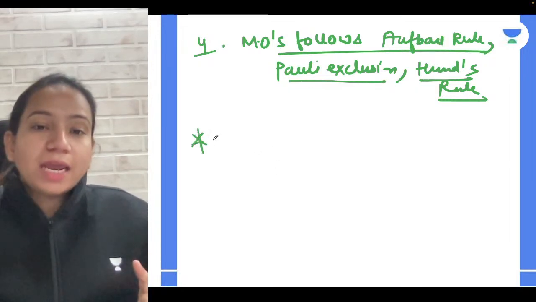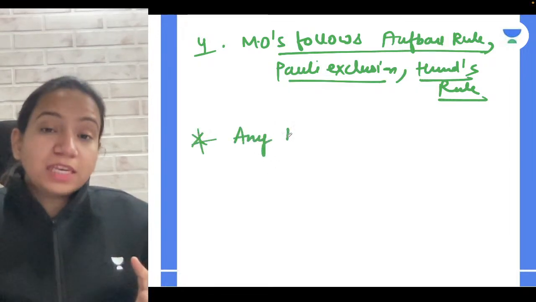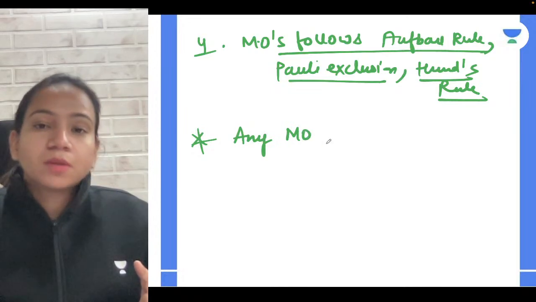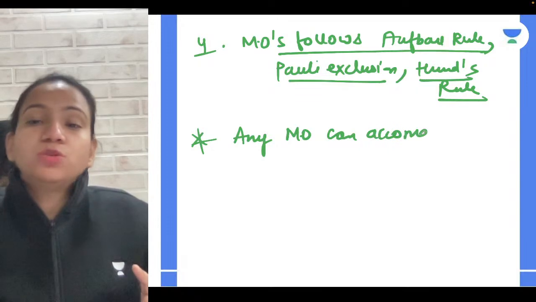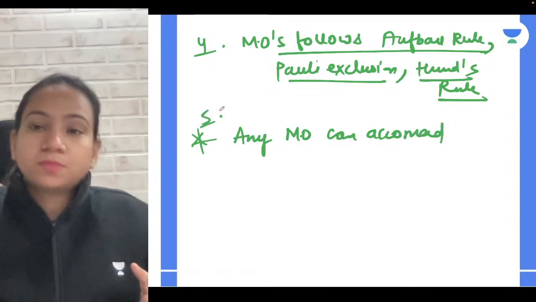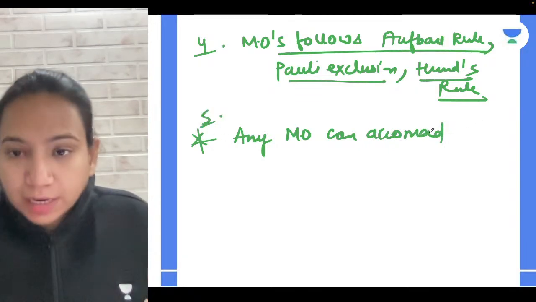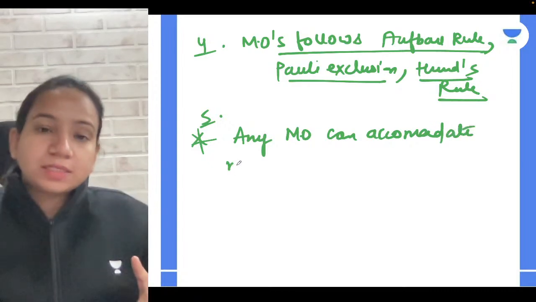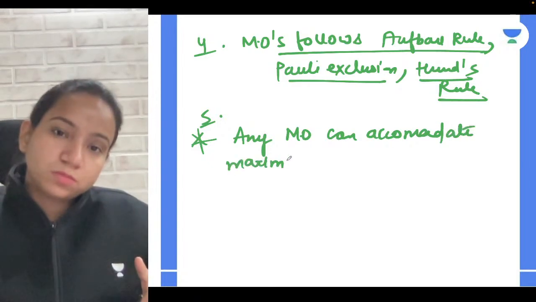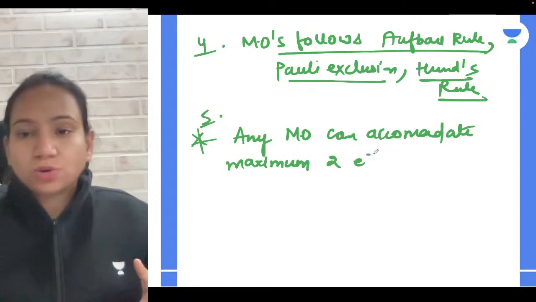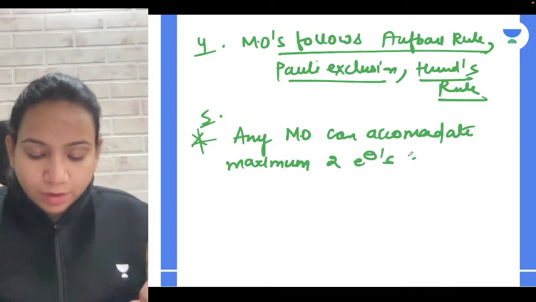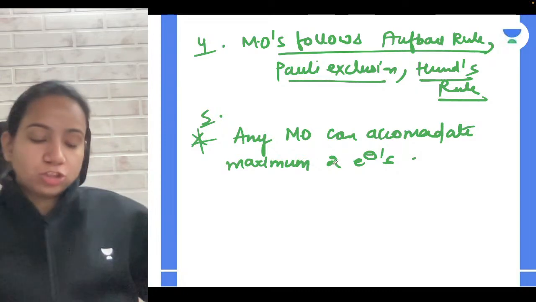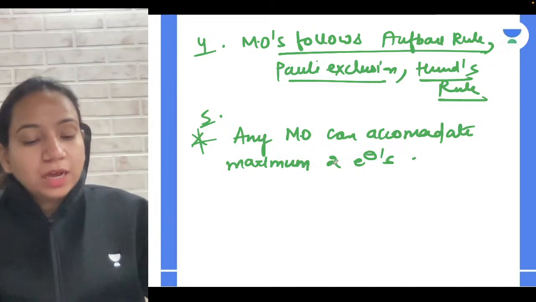And remember, any molecular orbital, any MO, can accommodate a maximum of 2 electrons. Okay, guys? Very good. Absolutely correct, Akshay. Good. So remember that.